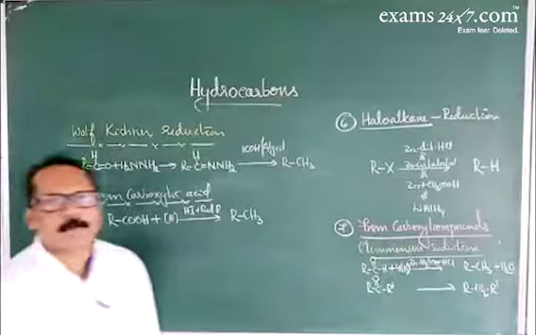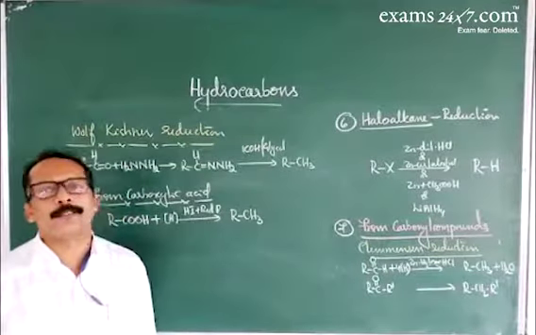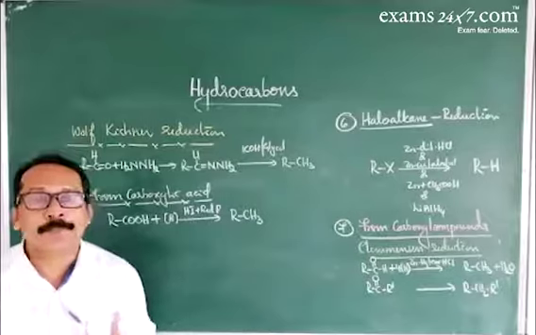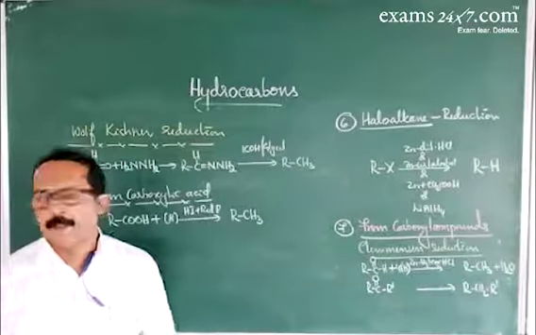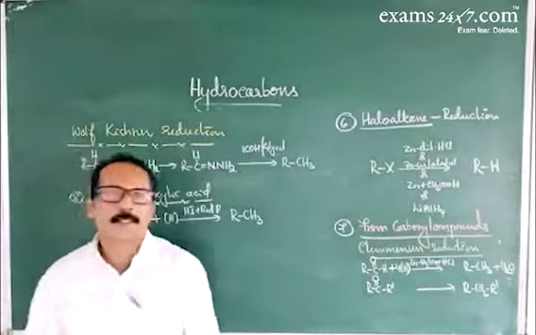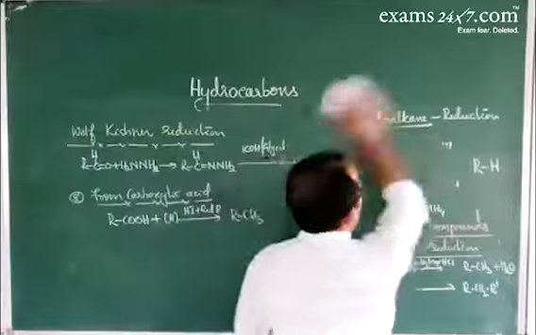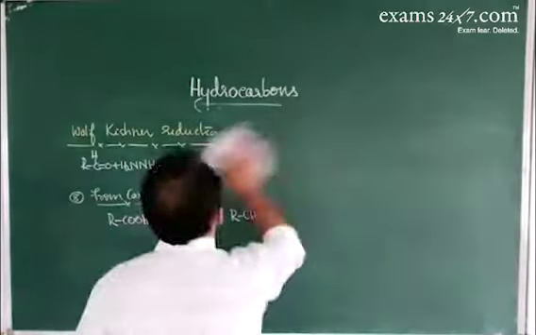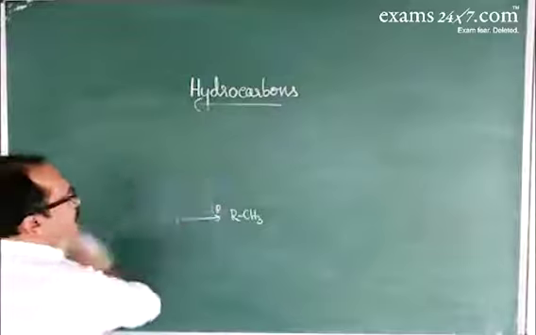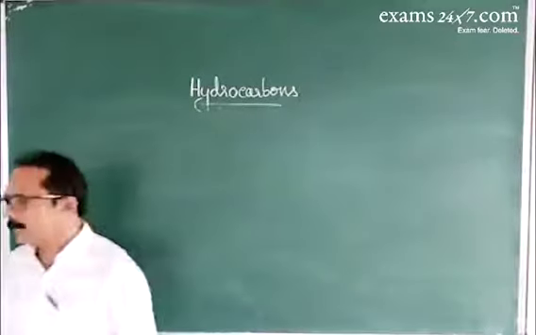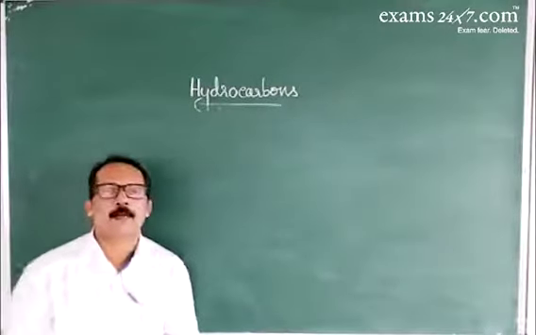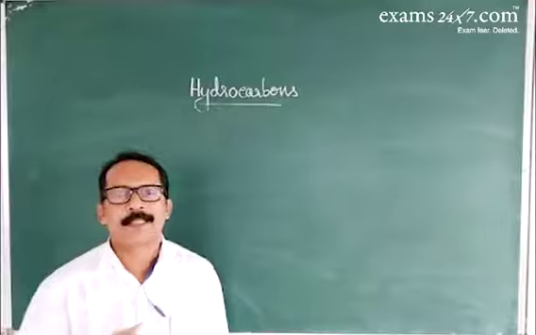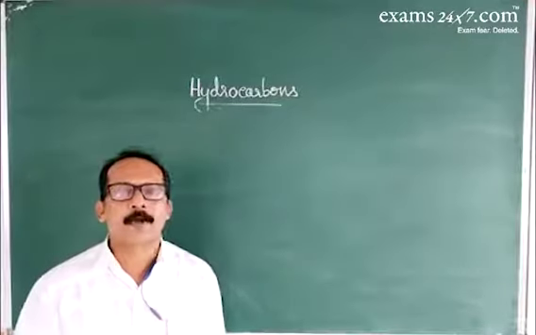The last method is about Kolbe's electrolysis process. It follows a free radical mechanism. In Kolbe's electrolysis process, the sodium or potassium salt of carboxylic acid is subjected to electrolysis. During electrolysis, hydrocarbon is liberated at the anode, liberating carbon dioxide.